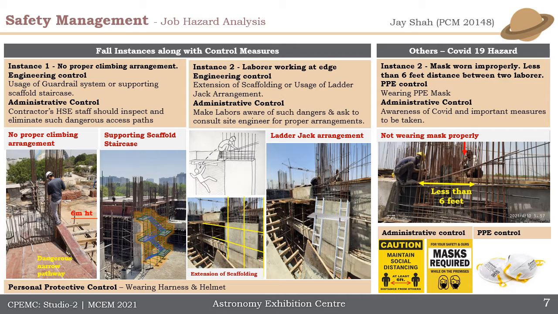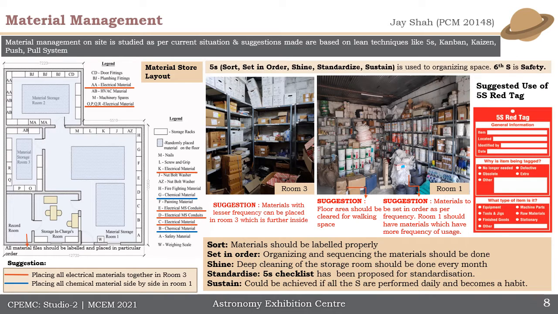And for other hazards like COVID-19, we suggested the PPE control and the administrative control, that is, awareness of COVID and important measures to be taken. Material management on site is studied as per the current situations, and suggestions are made on the basis of lean techniques like FIRES, Kanban, Kaizen, pull and push system.